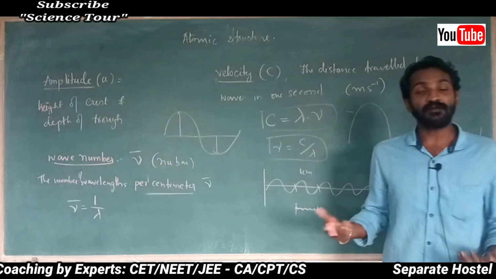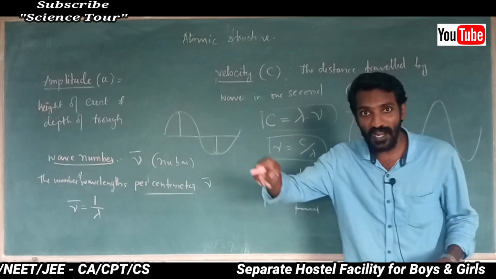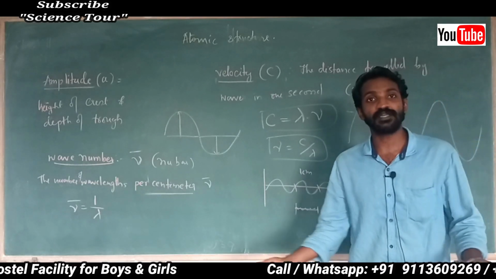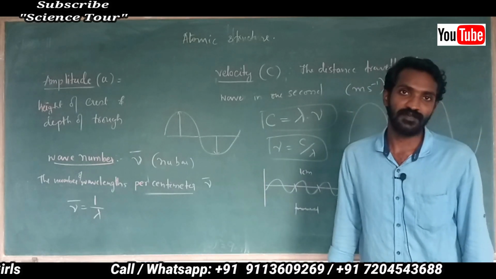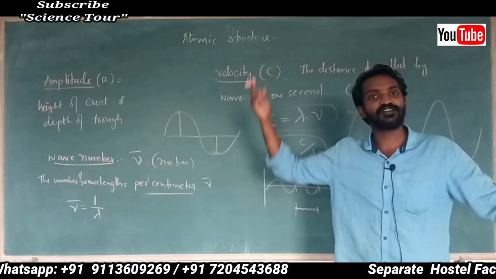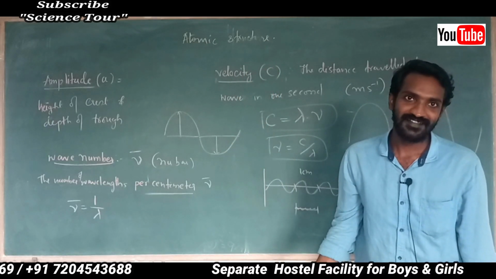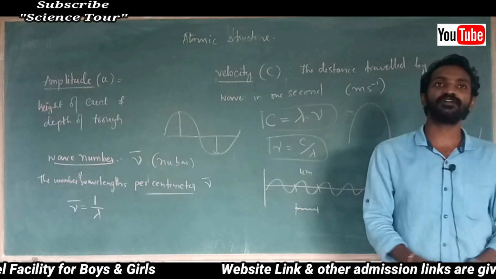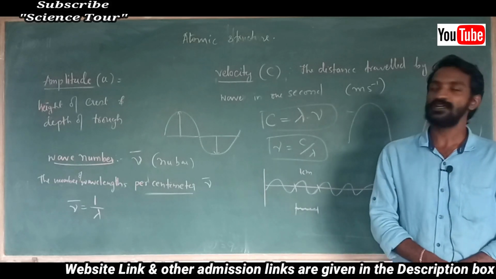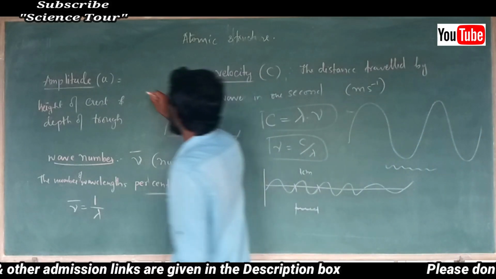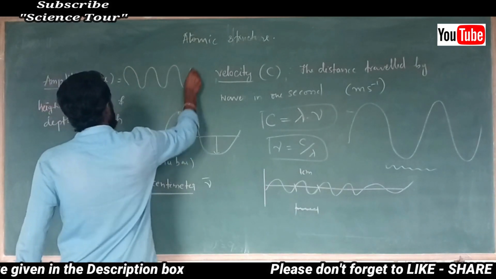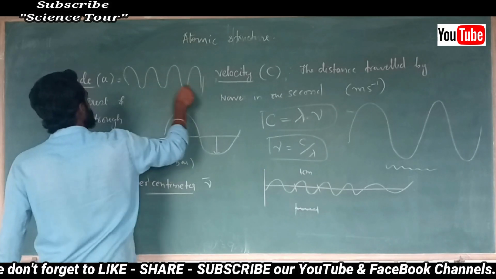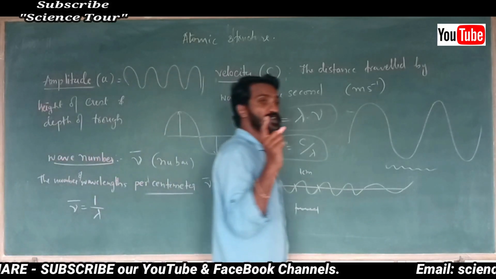If the wave is too small, it may be 100 or 200 wavelengths per centimeter, lakhs of wavelengths per centimeter, who knows? You are just saying how many waves are in 1 centimeter, that means how many wavelengths. Imagine this is one wave like this. In 1 centimeter, how many waves are there? That is called wave number.